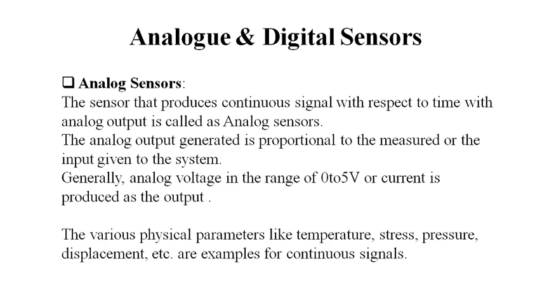Generally the analog voltage, the output of your sensor, is in the range of 0 to 5 volt, or current is produced as an output. So your output may be current or it may be voltage. Various physical parameters like temperature, stress, pressure, displacement are examples of continuous signals. So these are about analog sensors.